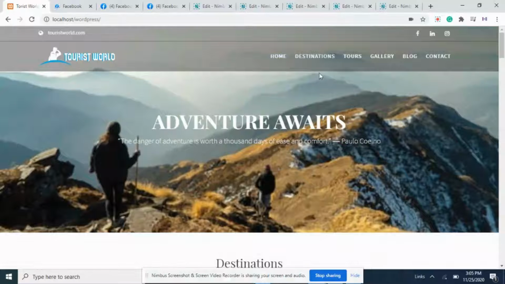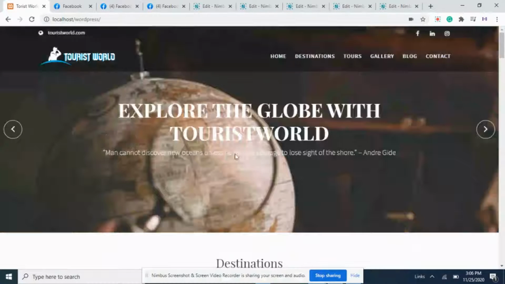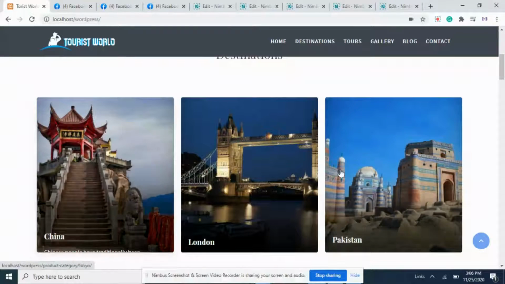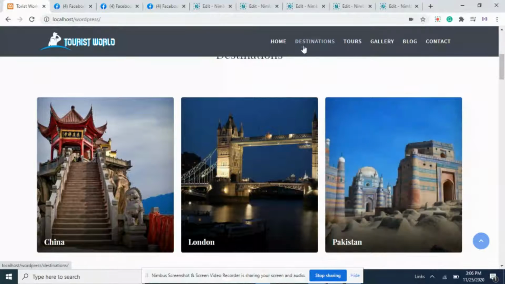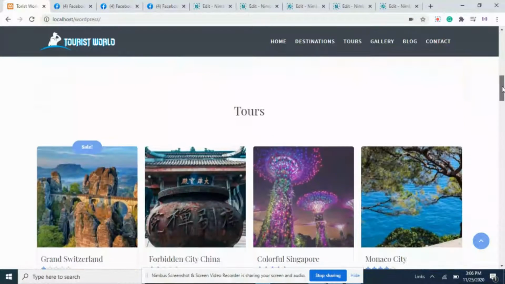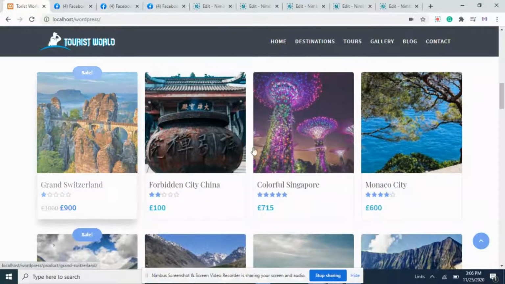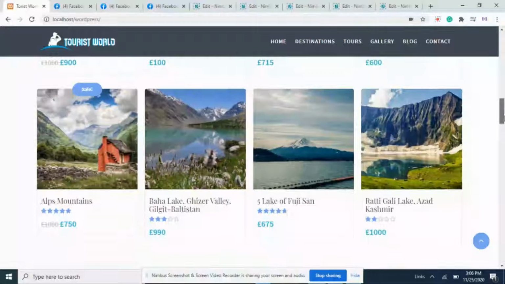Here are six main menus, which are home, destination, tours, gallery, blog, and contact. Here is the slider. There's a section of destination. All the famous destinations are shown on the home page. Otherwise, all the destinations are in the destination tab. Here are the tours. Most popular tours are shown on the home page, which you can see here: Grand Switzerland, Five Flag of Fiji, and many more. And other tours are also in the tours tab.